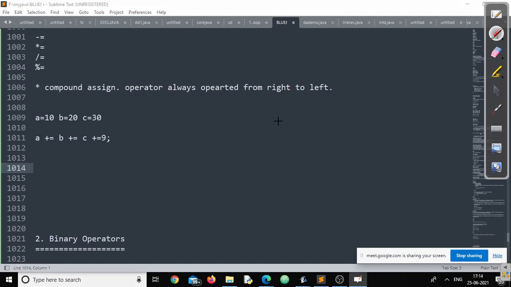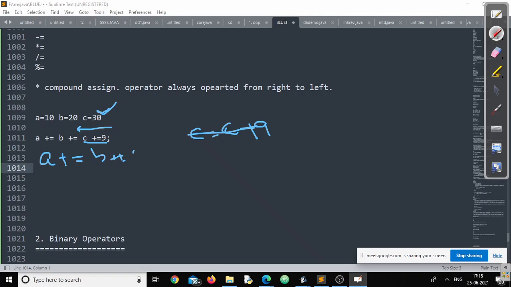So, as we discussed, we have to operate from right to left. We should write A plus equal to, let it be there, B plus equal to, let it be there. Now, C plus equal to 9 means C is equal to C plus 9. What is the value of C? 30. Now C will be 39, isn't it?